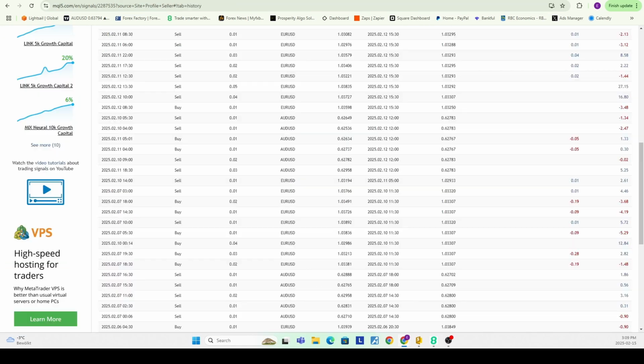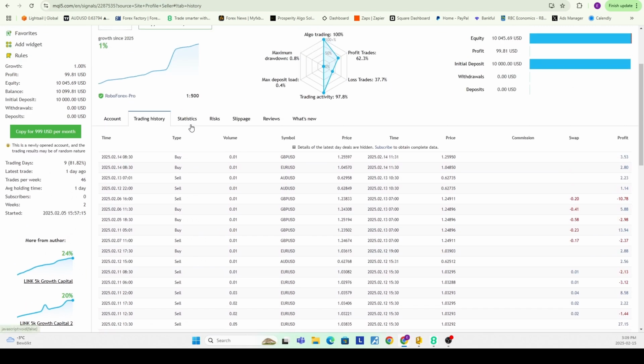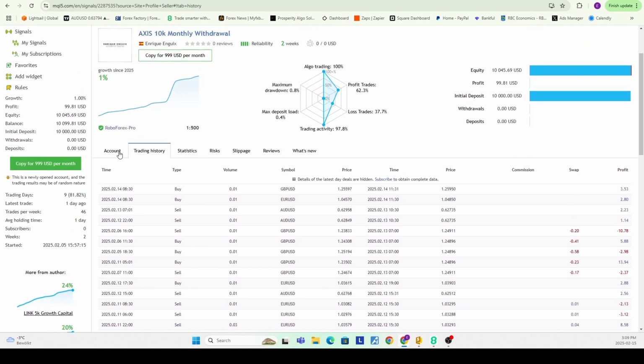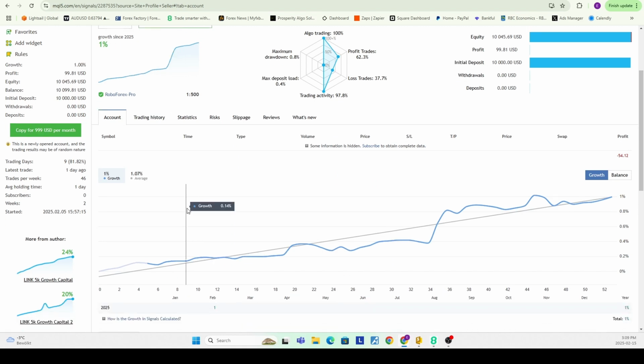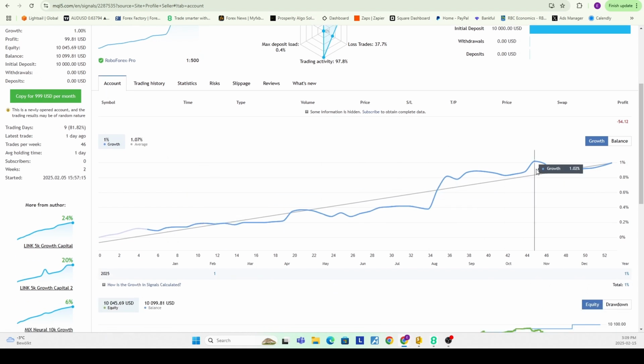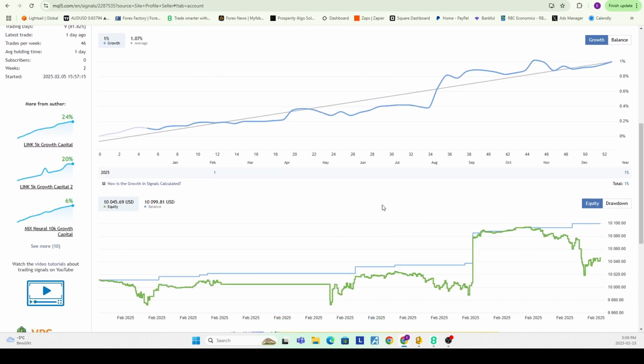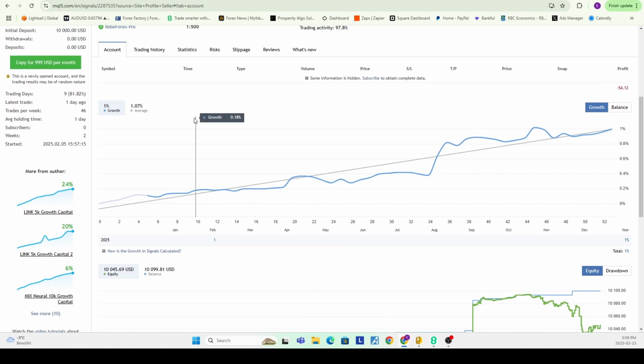So now we can actually go over to the live signal here, and this is a $10,000 account. It's made roughly 1% so far. So it's quite impressive that he's putting in a fairly hefty amount of capital here. He is using low risk because this is a Martingale style system, but he is at least putting enough confidence in it to put a decent amount of money behind a grid, which is quite impressive.